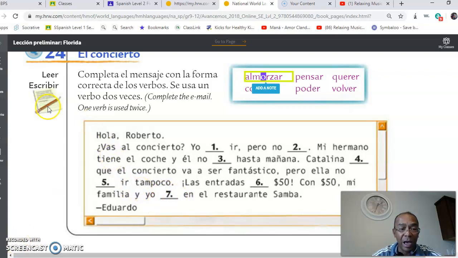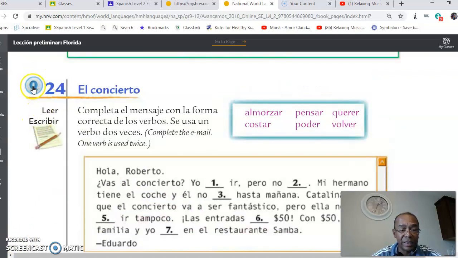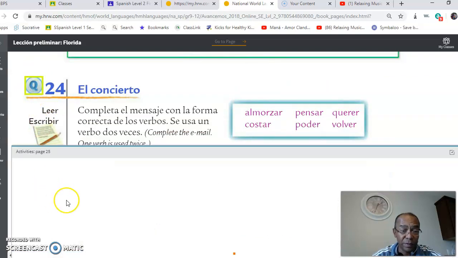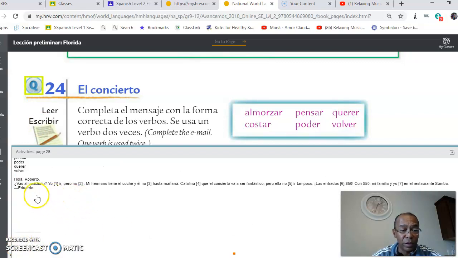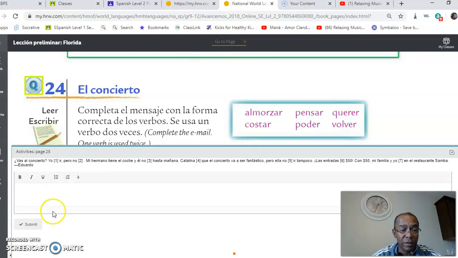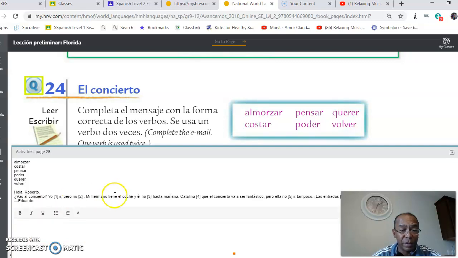Okay? You click here and then you complete the assignments. You write the correct forms. It gives you that option. And right here it says complete, the same ones I just told you to do. And all you have to do here is rewrite the entire thing, putting in the correct form of the verb.